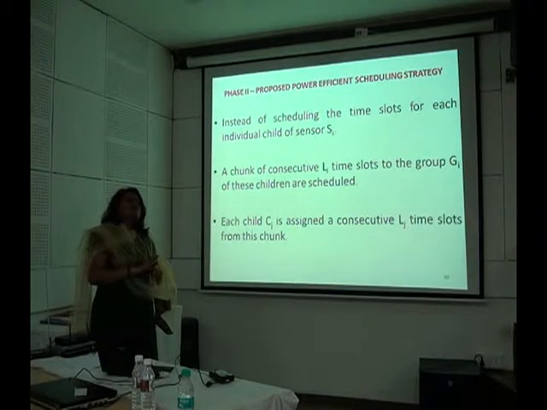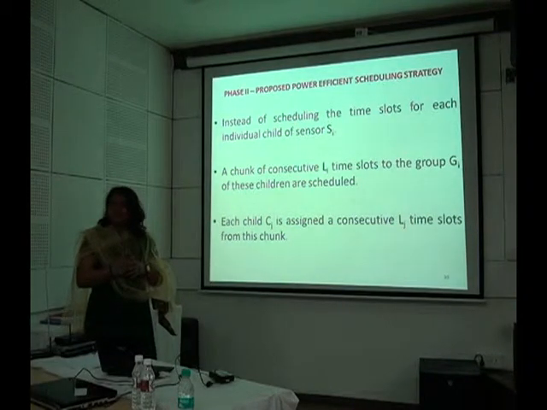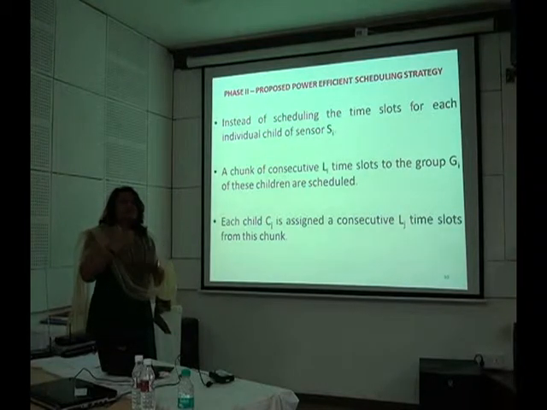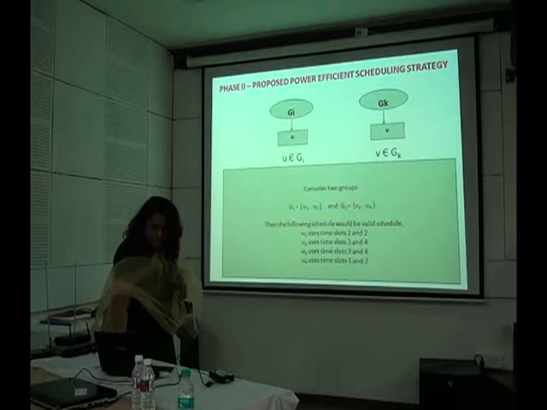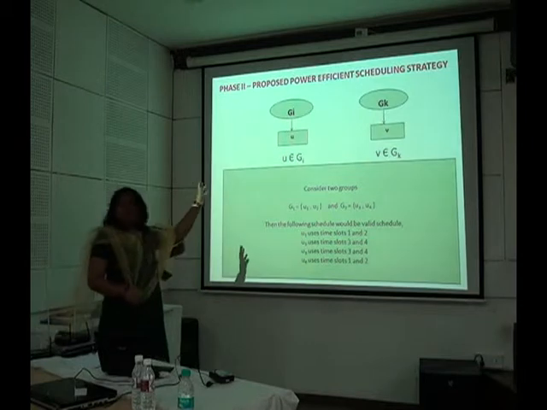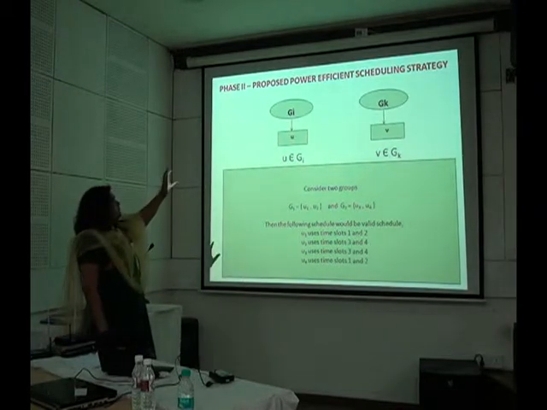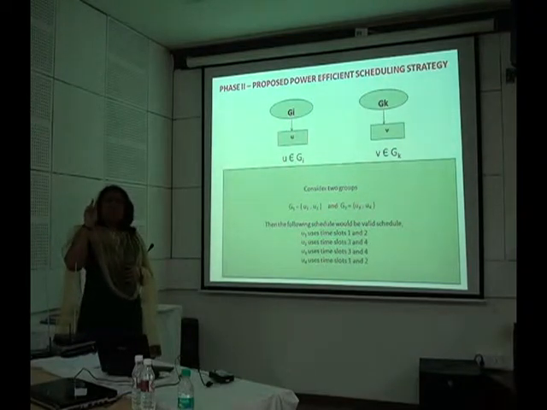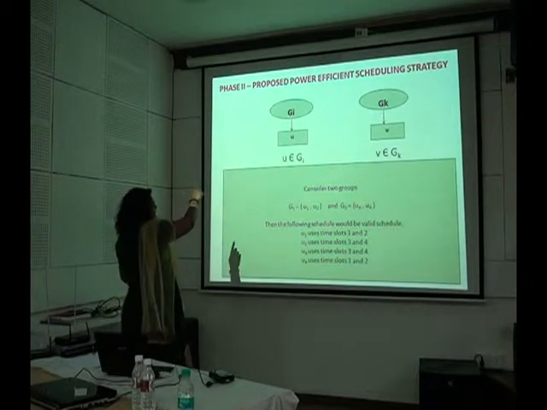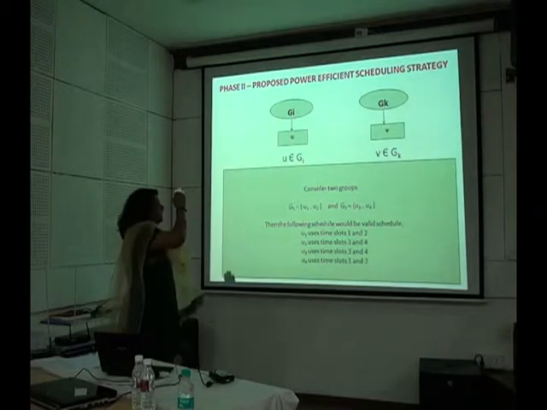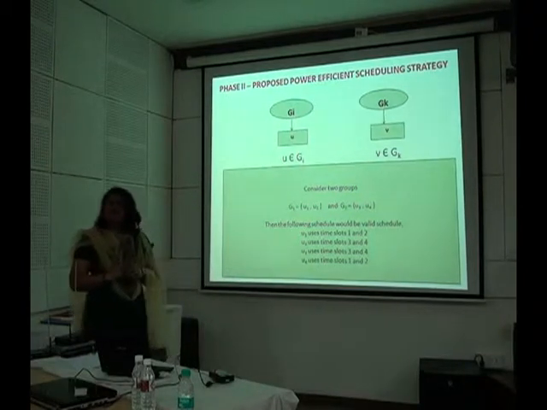So obviously the energy consumption due to state transition is definitely saved, because each and every sensor needs to wake up only twice: once for receiving the data from their children and once for sending their own data to their own parent. Now our scheduling strategy takes care of conflicting groups also. Two groups, suppose Gi and Gk, are said to be conflicting with each other if there exist two sensors, U and V, such that U belongs to Gi and V belongs to Gk, and U and V cannot be scheduled simultaneously for transmission.